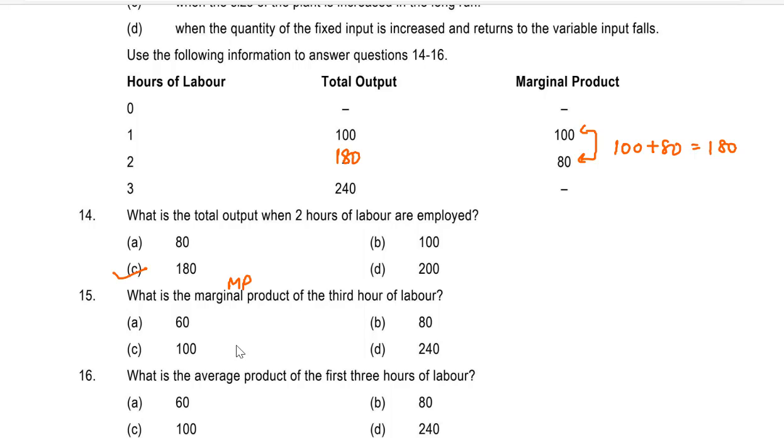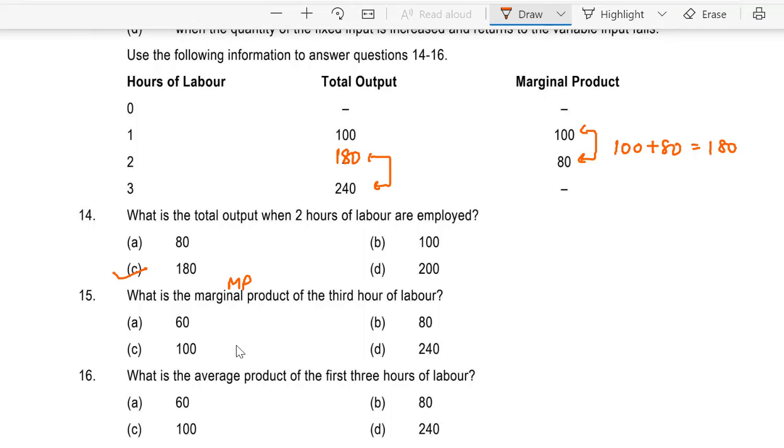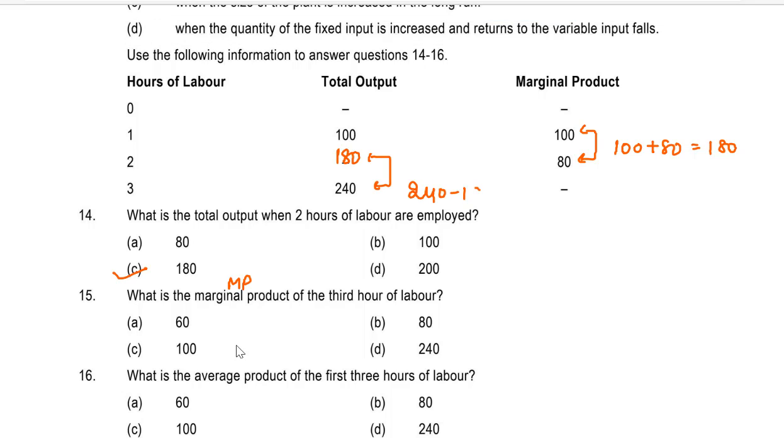A. 60, B. 80, C. 100, D. 240. So it would be 240 minus 180 equals 60. So the answer is A. 15A, 60.